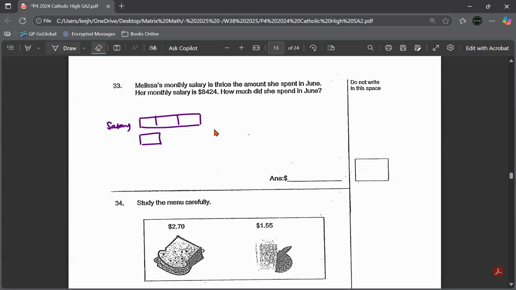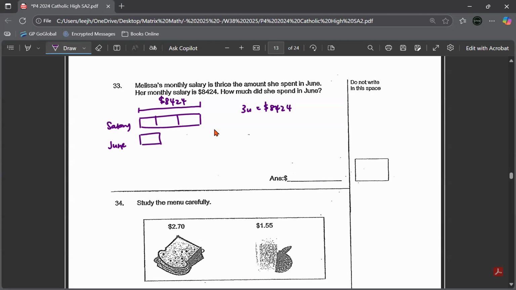You know that her monthly salary is 8424, so 3 units is 8424. To look for 1 unit, 8424 divided by 3 gives me 2808. In June, it's just 1 unit, so 2808.